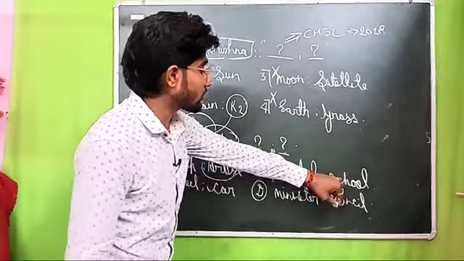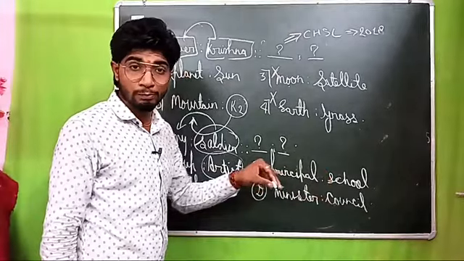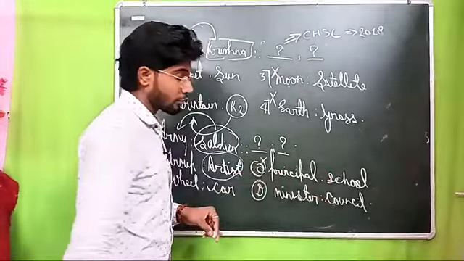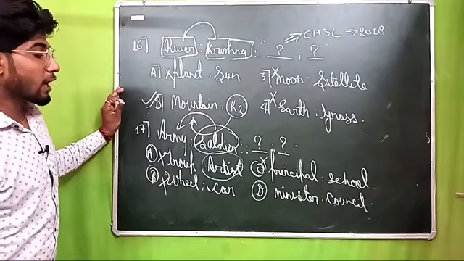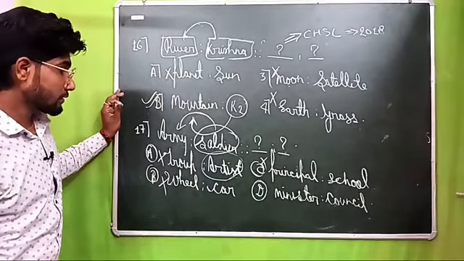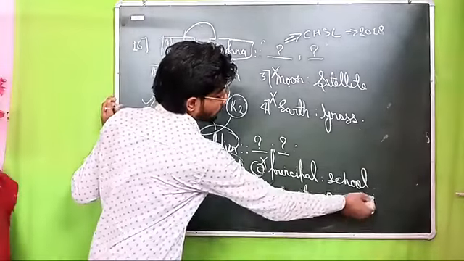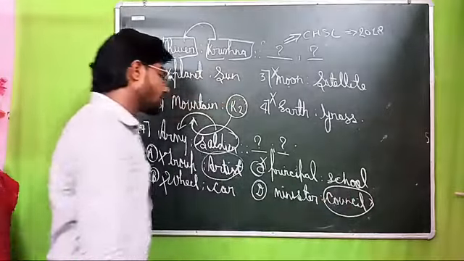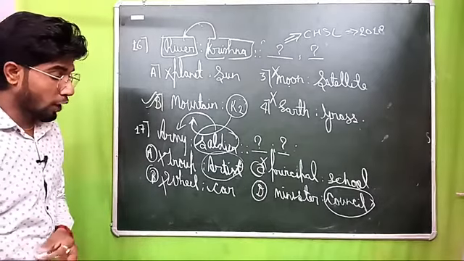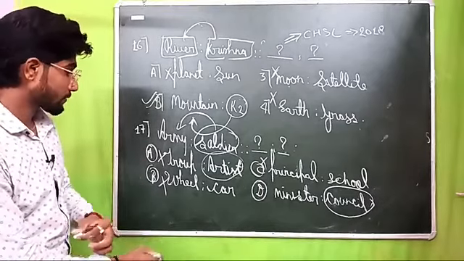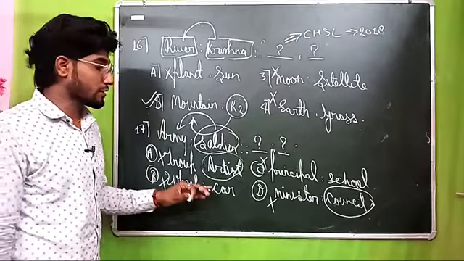Here it says school; the second word should be the collection of the first word. Schools make principal? No, principal runs school. So this option will also be wrong. Yes or no? So which option can be right? Everyone tell me. The council, here option number one. The word is council. The group of councils makes ministers. Is that possible or not? Okay, so this answer will also be wrong. Here no option is right.